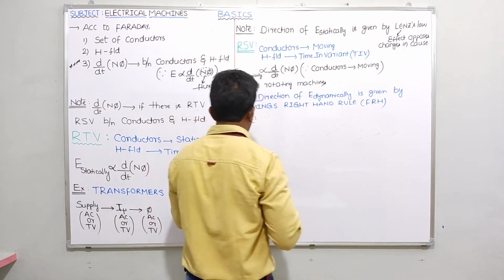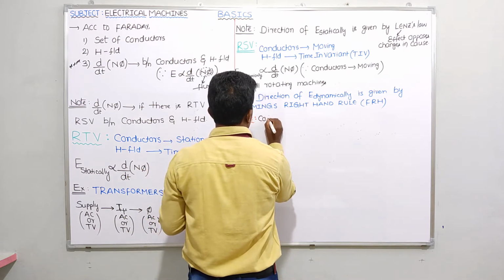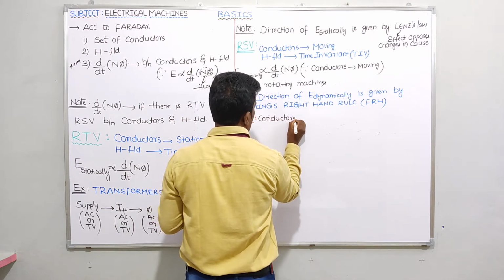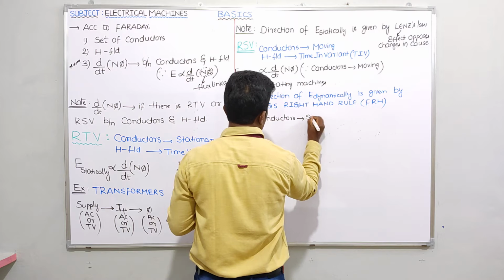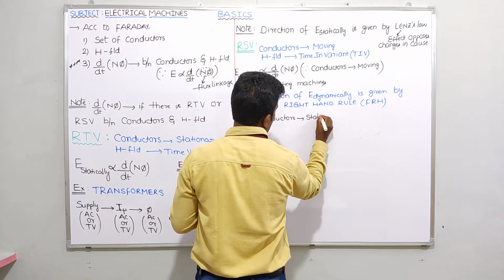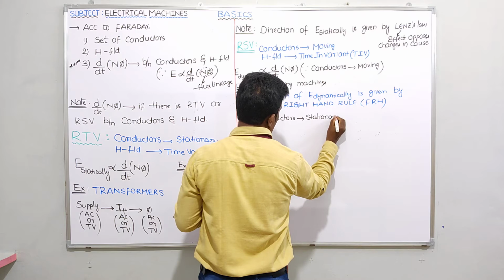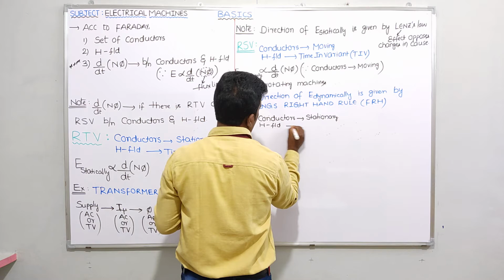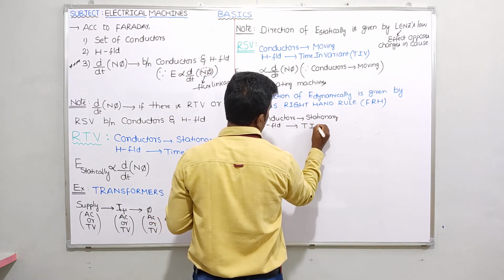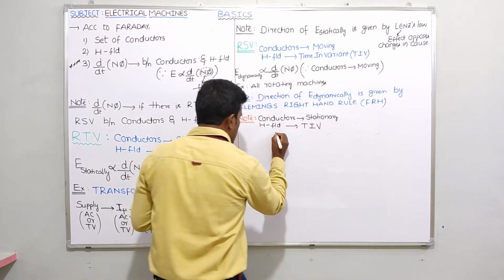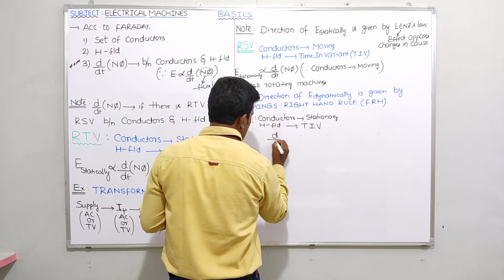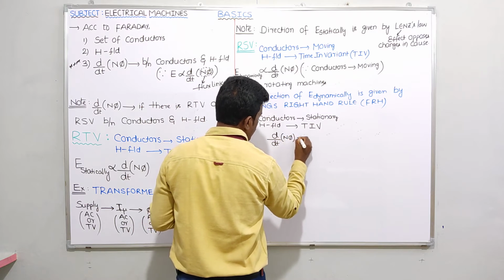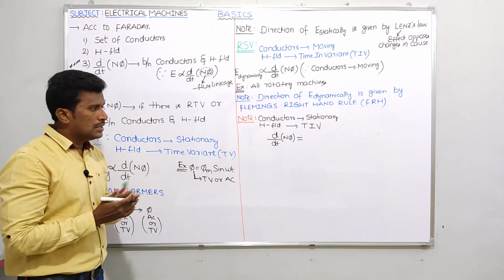Suppose, guys, the conductors are stationary, and the magnetic field is time invariant. Now tell me, the rate of change of flux linkage, d by dt of N phi, how much is its value?